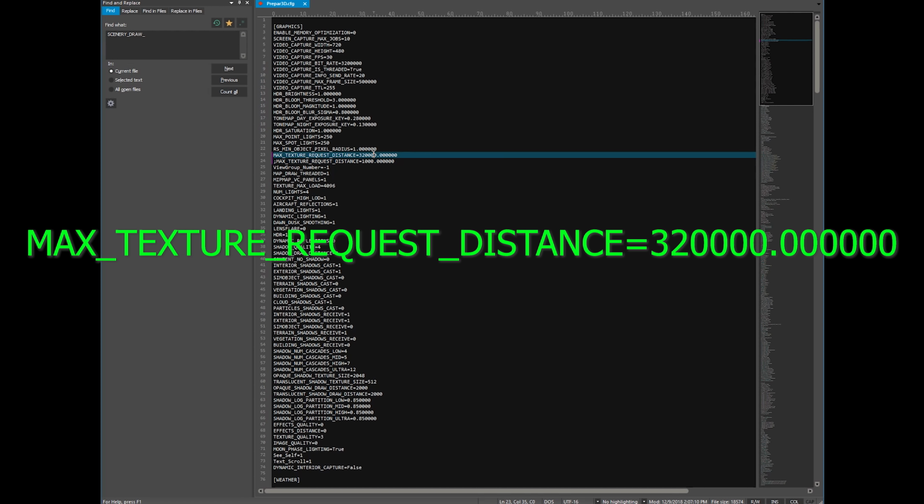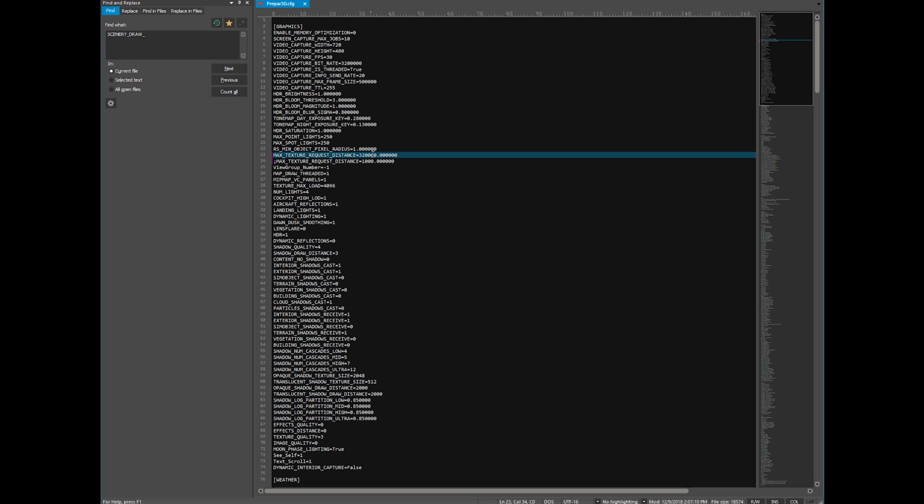What that's going to do is it's going to allow more allocation of memory for textures. So if you have additional GPU VRAM to spare, this is going to load more into that VRAM early on, so it doesn't keep loading and unloading. This value will basically work by itself.